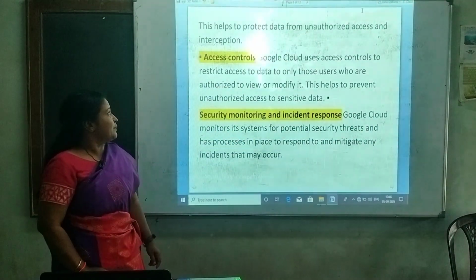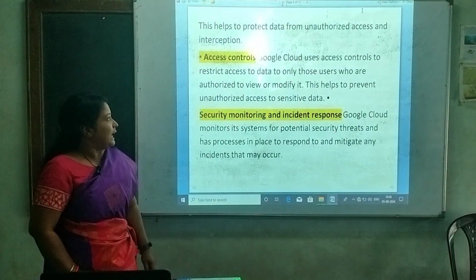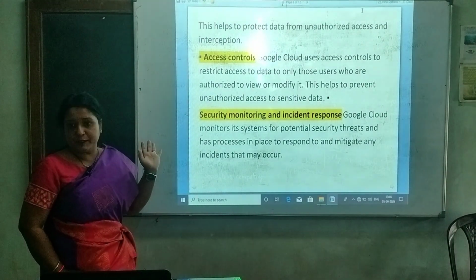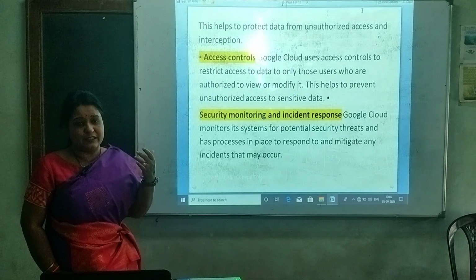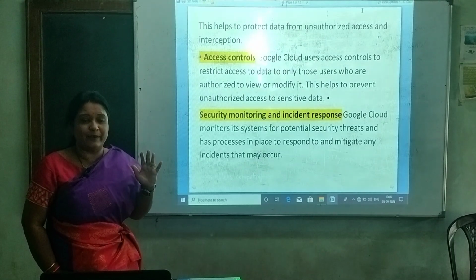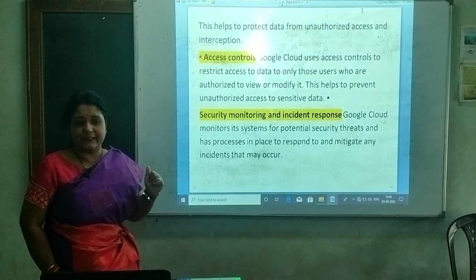Now, this helps to protect the data from unauthorized access and interception. Unauthorized access to the data can be blocked by encrypting the data.